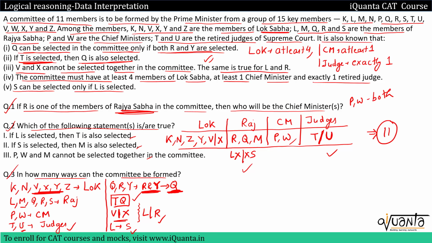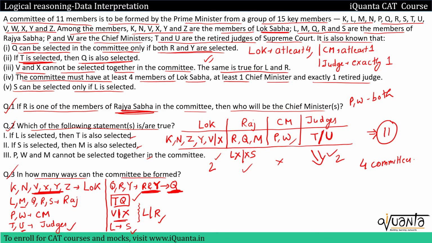So using this case, how many committees are possible? 2 cases are possible from Lok Sabha, 2 are possible from judges. So in total 4 committees are possible from this. Now we will look into the case when R is not present in the Rajya Sabha. Since in the third question we have to work out in how many ways the committee can be formed, we'll be trying to form all the possible committees over here.